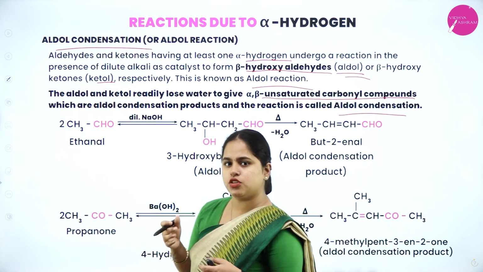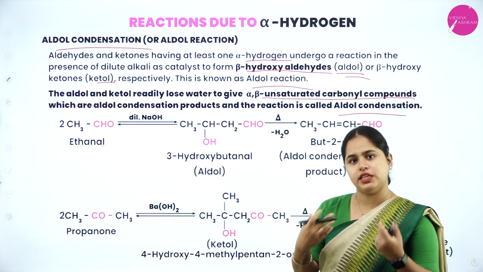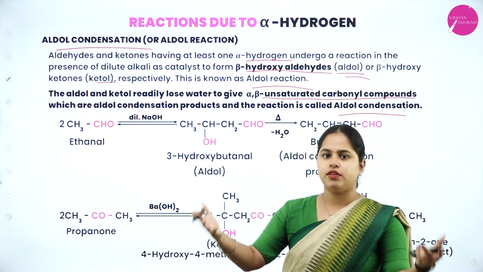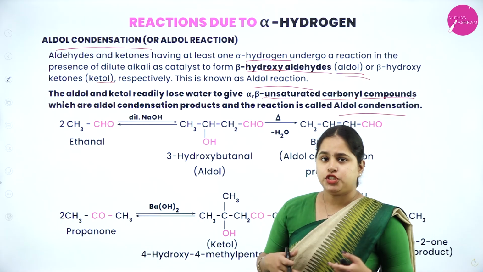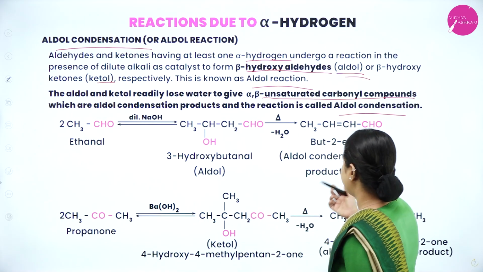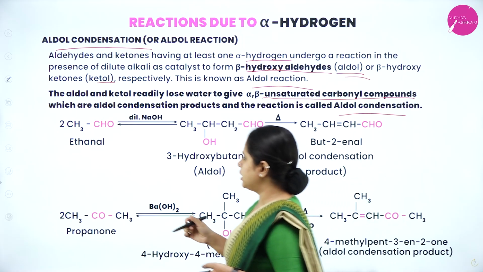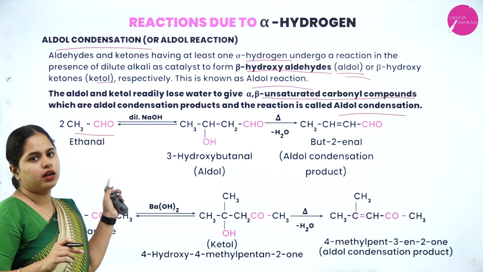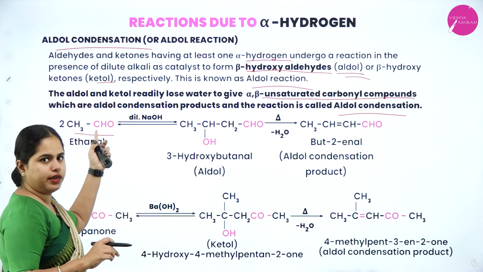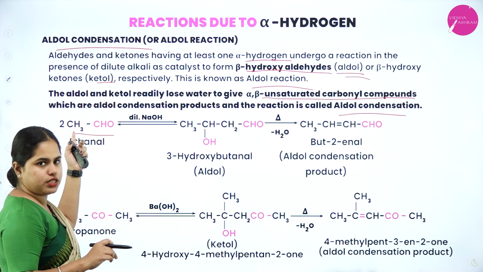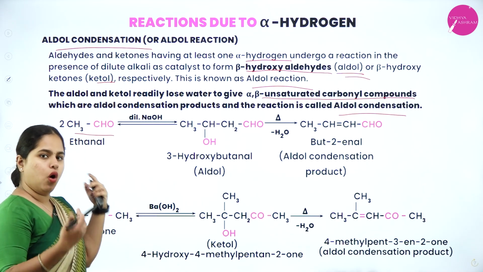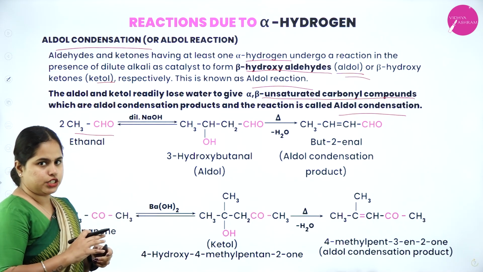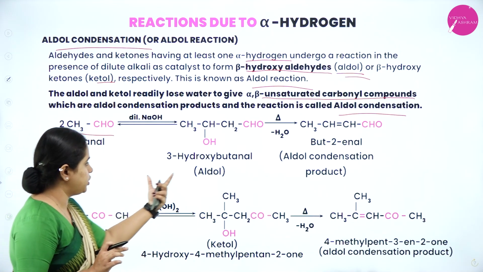So first, your aldehyde or ketone is going to condense with itself. 2 moles, or 2 molecules of aldehyde or ketone, will undergo self condensation and form aldol, which on the removal of water gives the condensation product. So let's start with the reaction here. 2 moles of ethanal we have taken. What is the first point to check? Whether it has an alpha hydrogen atom. This is the carbon atom attached to the functional group. The first adjacent carbon has 3 hydrogen atoms, so all these 3 are alpha hydrogens. So these 2 moles are going to undergo self condensation and form aldol.